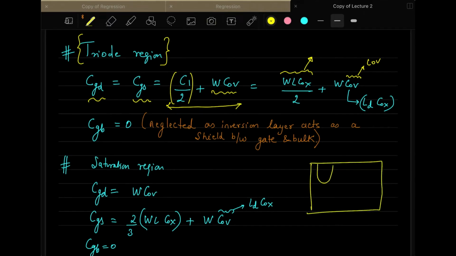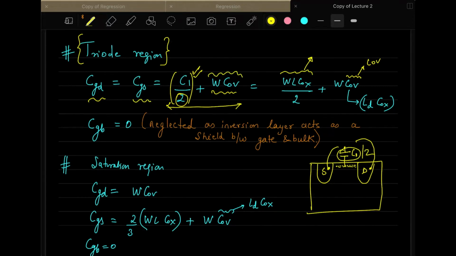So what it is saying is in triode region, if your channel is formed, if a bit of electrons are there, then this capacitance which is in between the gate and the channel, which we are calling C1, is divided equally in between the source and drain. So this capacitance is actually divided into two parts, and first half of it goes to the source and half of it goes to the drain. That's why we are dividing it by 2, and we are saying in triode region both these capacitances are equally shared.